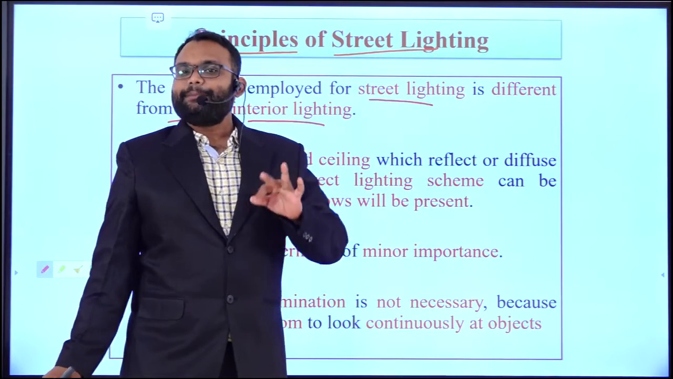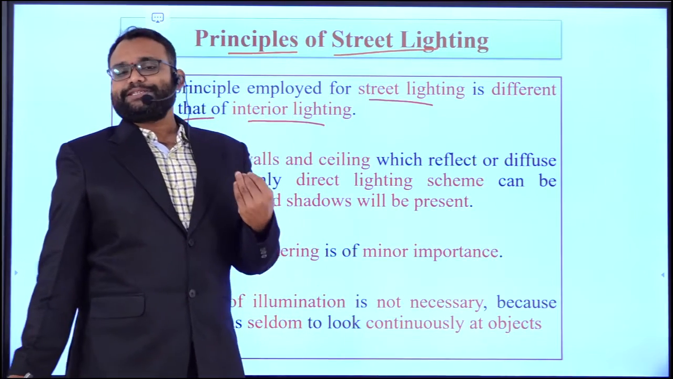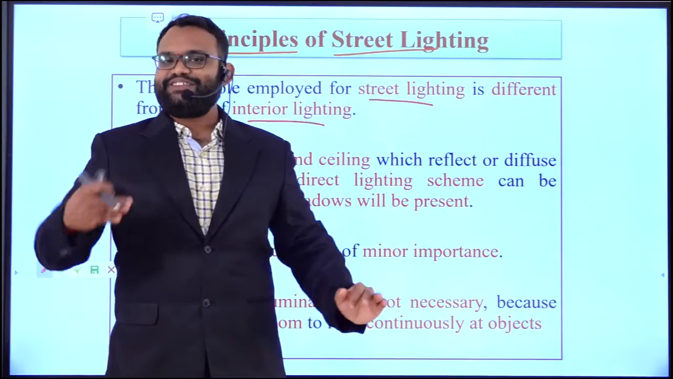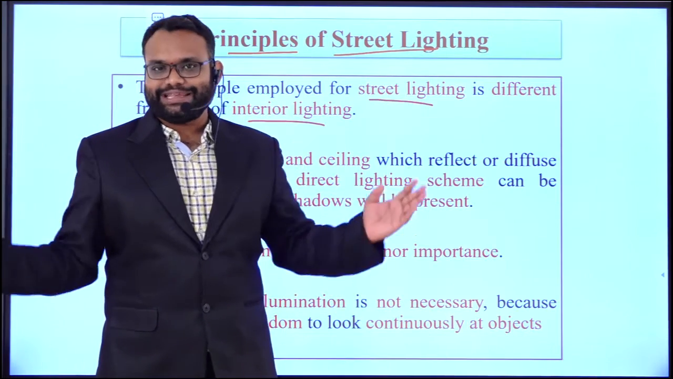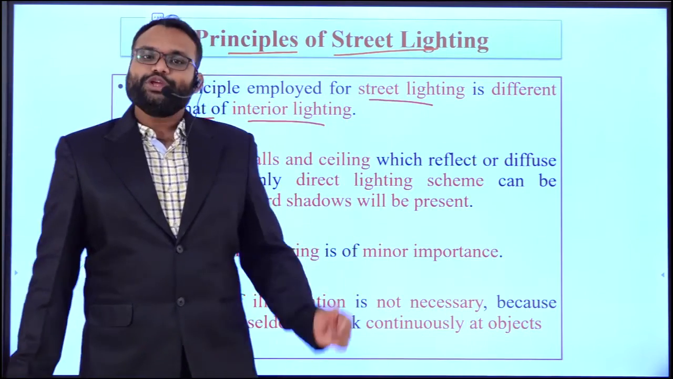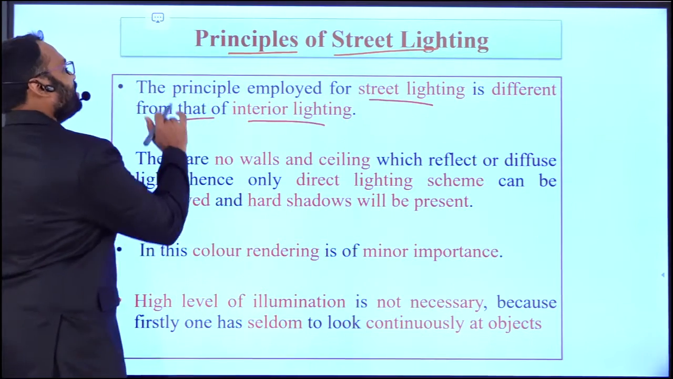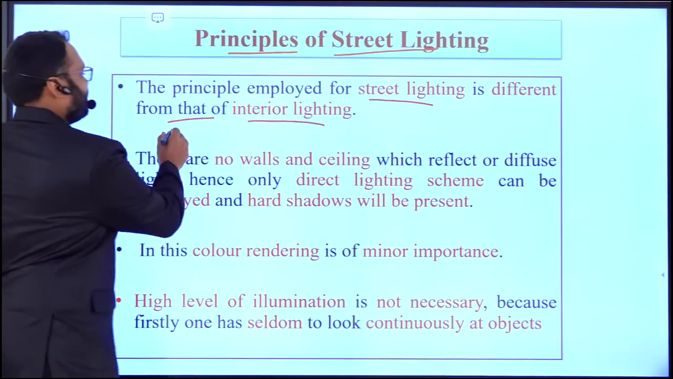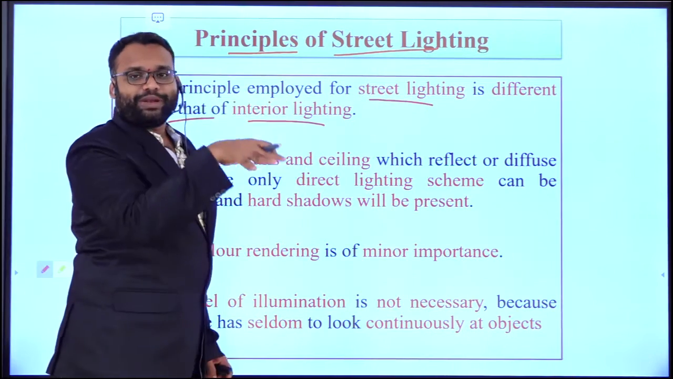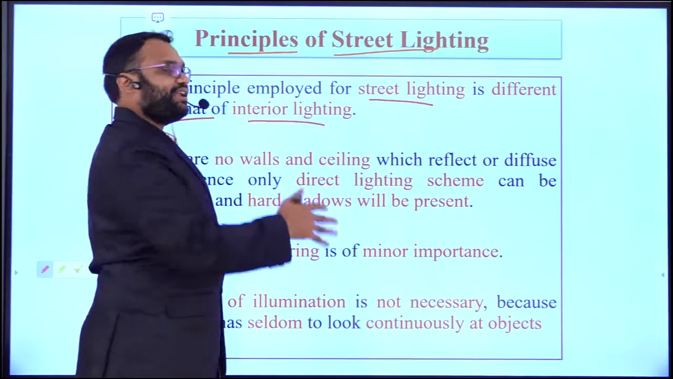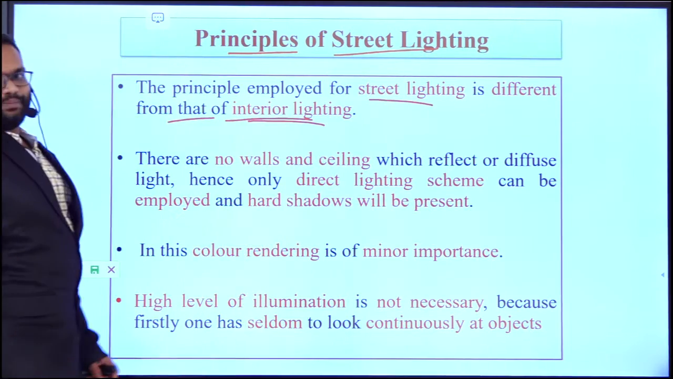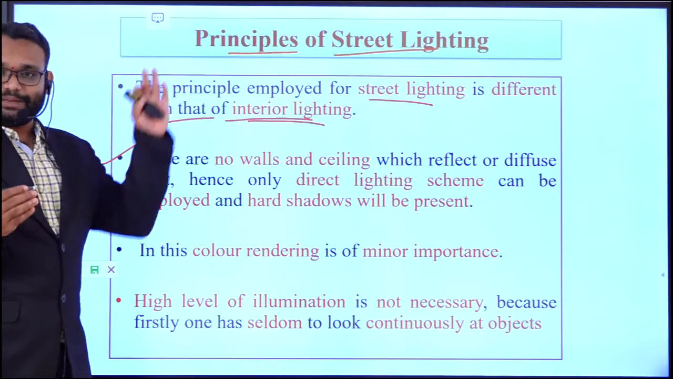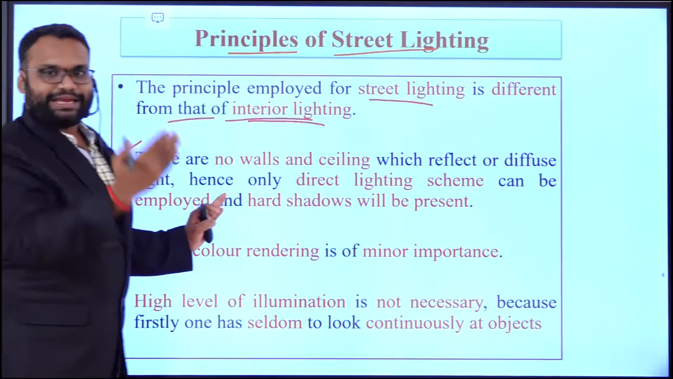Next are the principles of street lighting. The basic principle is that illuminating a street is different from illuminating an interior, or the inside of a home. The first principle is that illuminating the street is different from interior lighting.